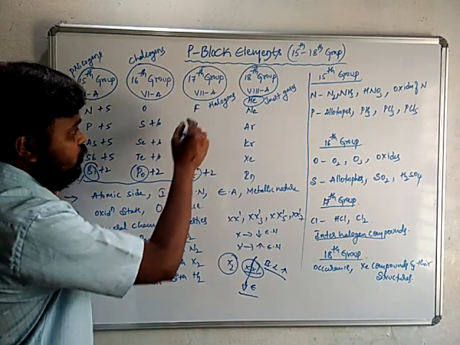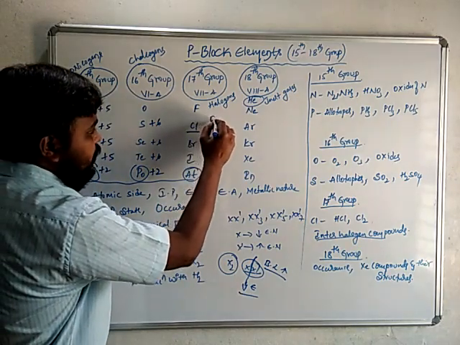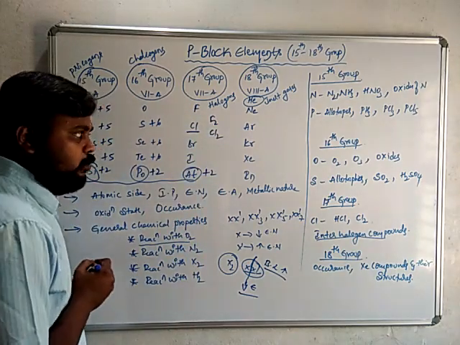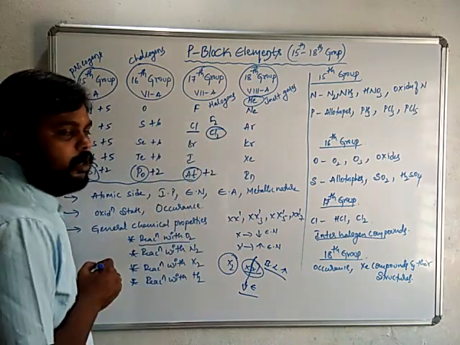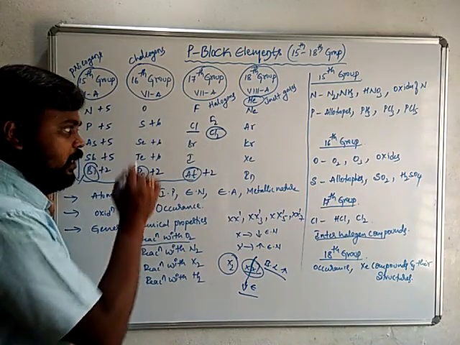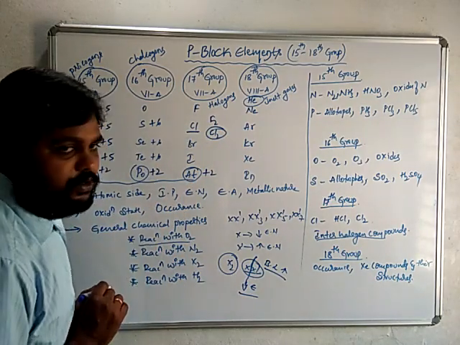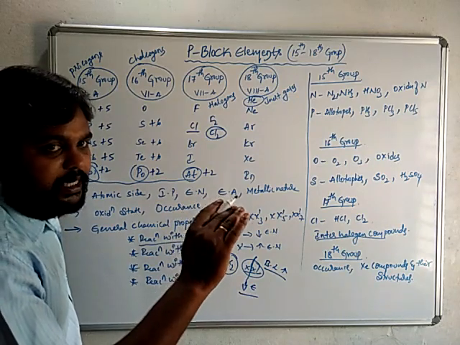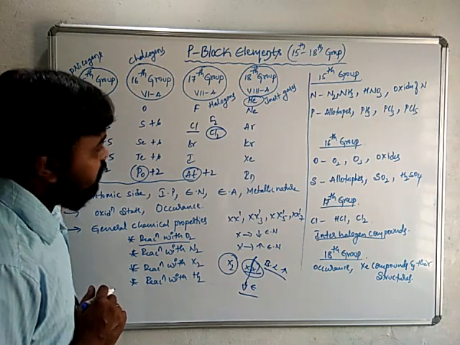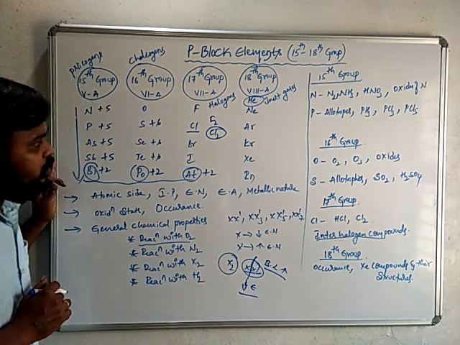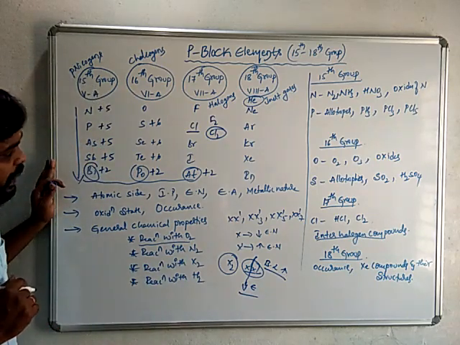Similarly, if you take F2 and Cl2, which has more bond dissociation energy? Chlorine has more bond dissociation energy than fluorine. Even though the bond length is less in F2, its bond dissociation energy is less, because of inter-electronic repulsion. So these are some of the reasonings for these 17th group elements.